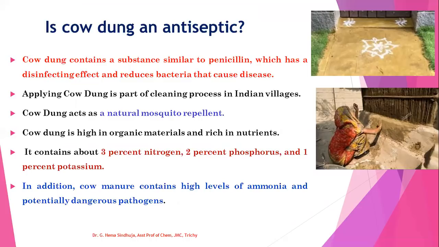Cow dung is high in organic materials and rich in nutrients. It contains about 3% nitrogen, 2% phosphorus, and 1% potassium. In addition, cow manure contains high levels of ammonia and potentially dangerous pathogens.